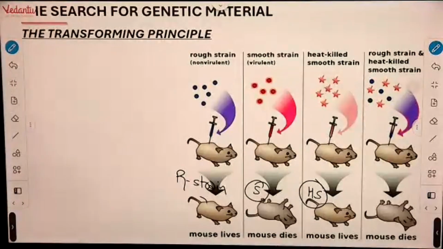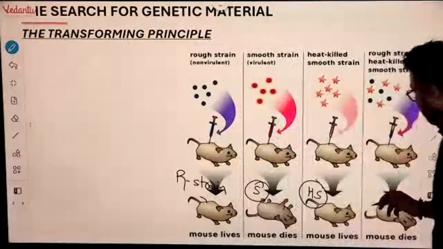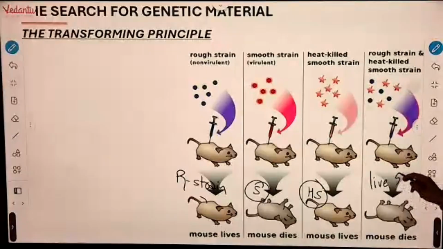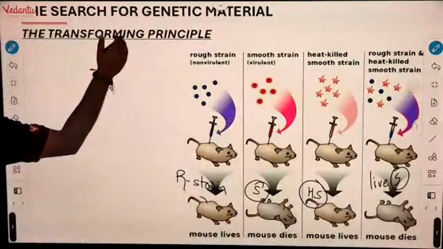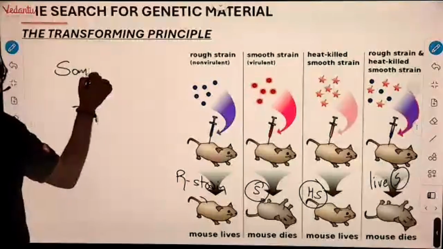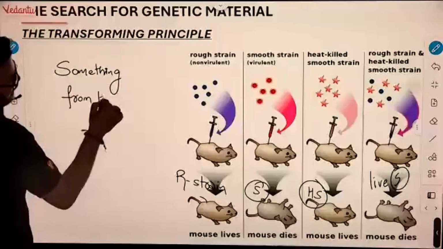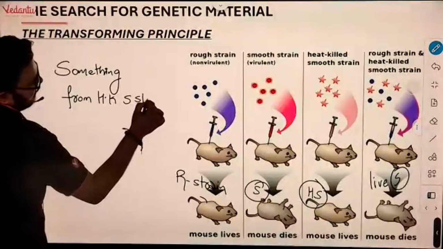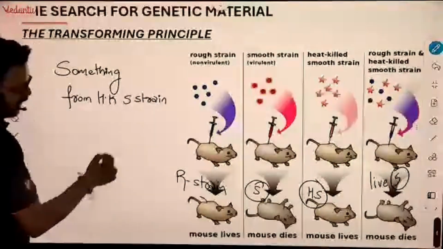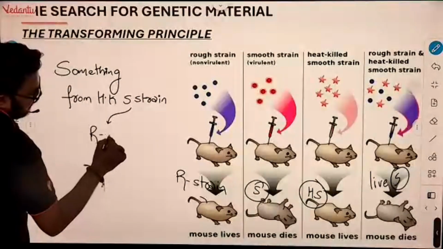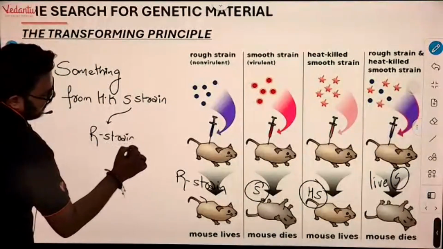But in the last condition, when we injected heat killed plus R strain, logically we should find both. But we were able to find what? Live S strain, not R strain. So Griffith said that something from heat killed S strain entered inside R strain, and it converted R strain into what?